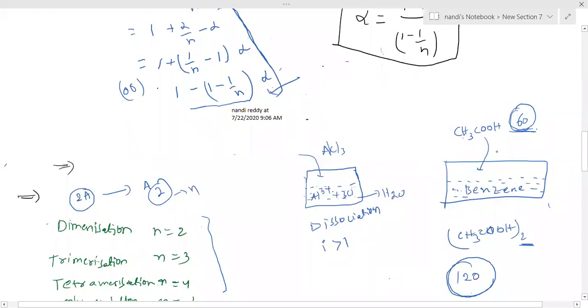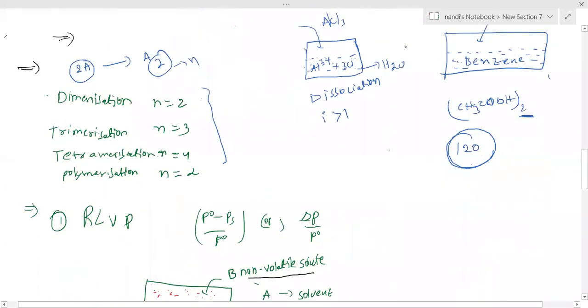Can you note down that point? When acetic acid is dissolved in benzene, dimerization occurs. Dimerization means the n value is how much? 2. Which is correct? The n value is 2. Dimerization occurs. This is experimentally proved.